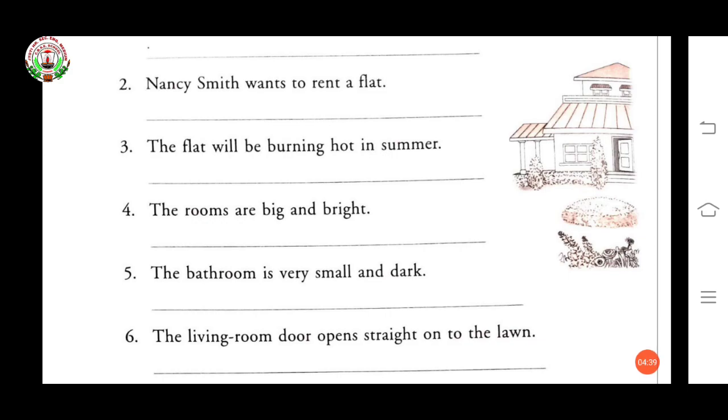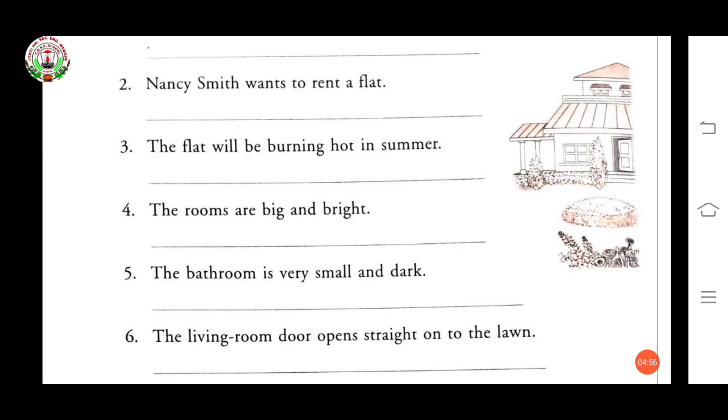Now fifth one. The bathroom is very small and dark. Isn't the bathroom very small and dark? Question mark.